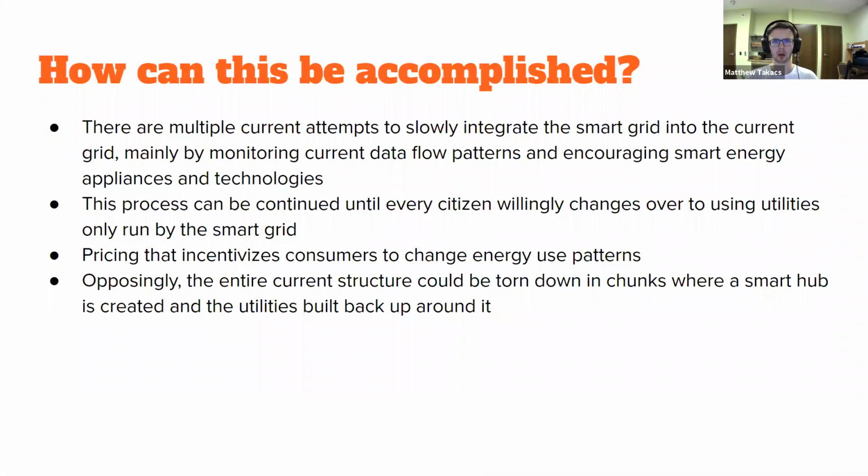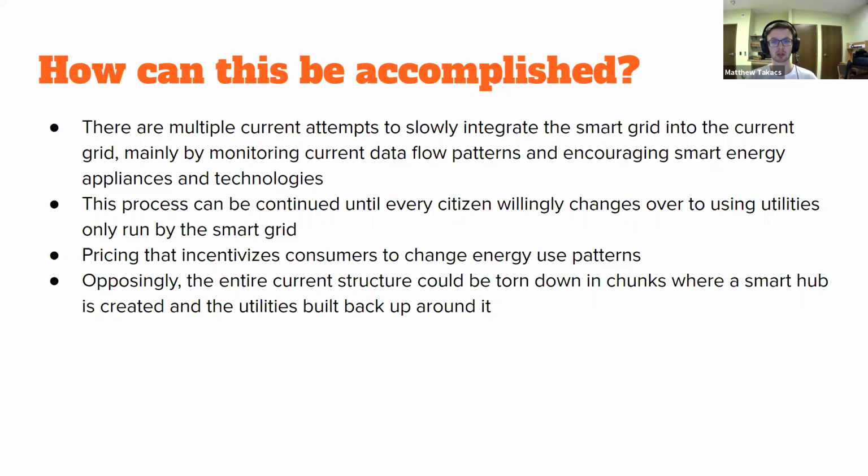All right, so how can this process of changing over to smart grids be accomplished? Well, there are currently multiple attempts to integrate the smart grid into the current energy grid, mainly by monitoring current data flow patterns and encouraging smart energy appliances and technologies. This process can be continued until every citizen willingly changes over to utilities only run by the smart grid. So New Jersey, one state, for example, is doing this by incentivizing consumers to buy smarter energy technologies and reducing their cost of energy if they buy from smart energy sources.